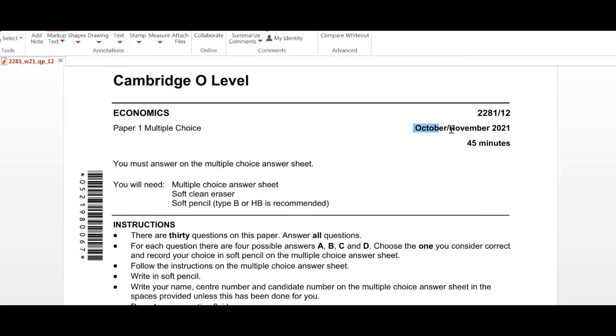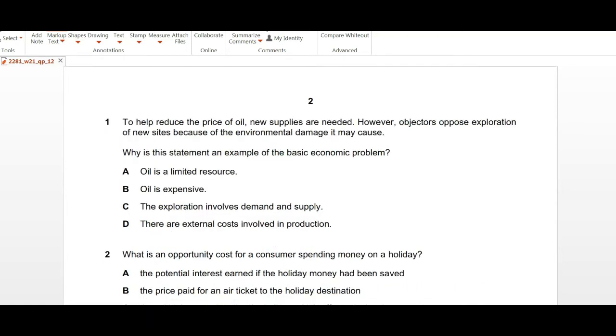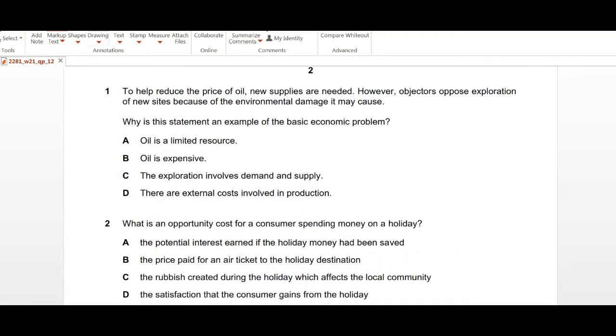This is the paper from October-November 2021 and this is variant 12. Now just going over the details, as you all know, you have around 45 minutes to attempt these MCQs. There are a total of 30 MCQs in this question paper and you need to do all the questions. Now quickly starting off with question 1.